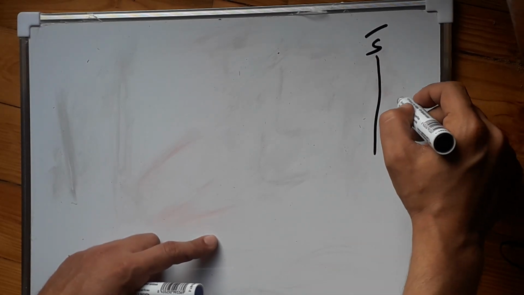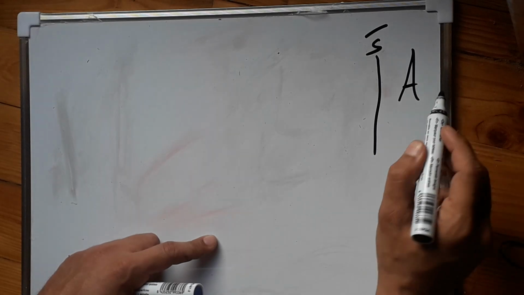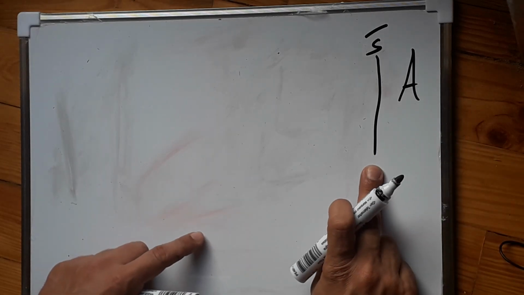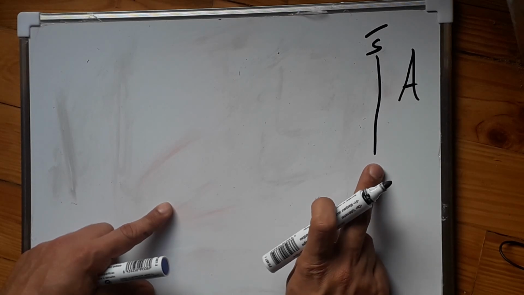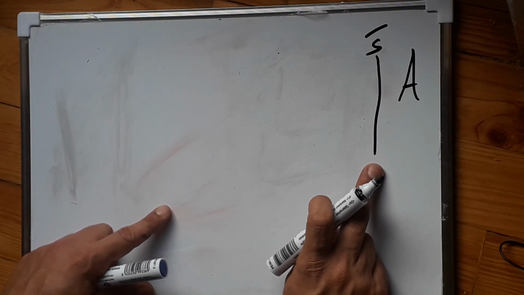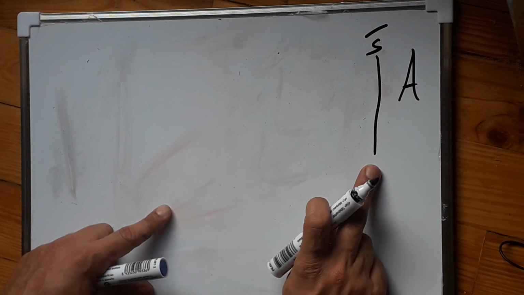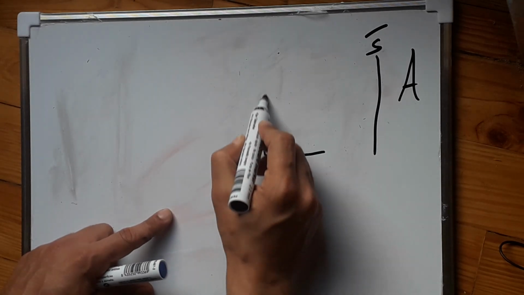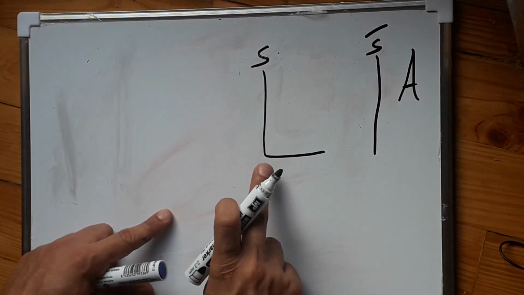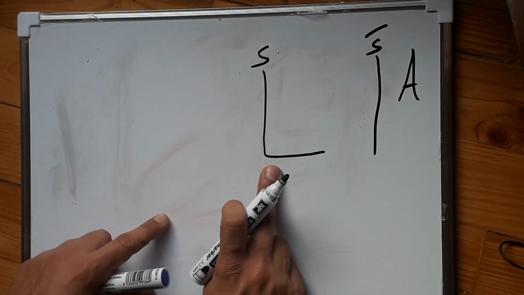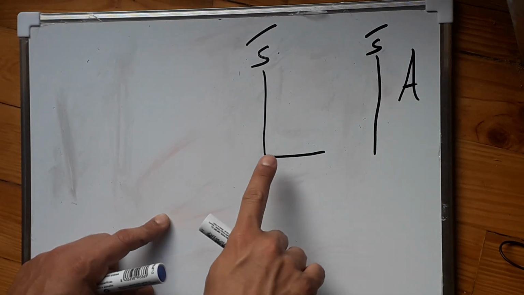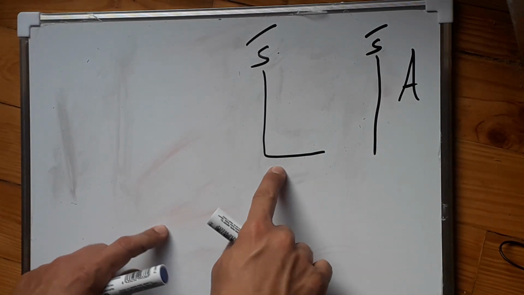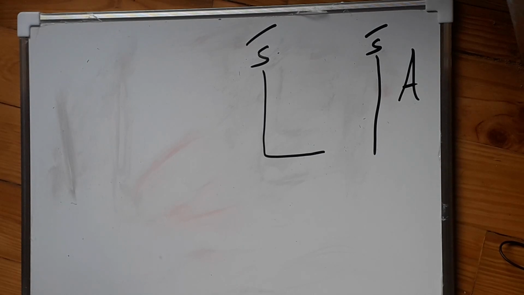It has the sound of A. It can be like this if it is in the beginning of the word, and it can be like this if it is in the middle or in the end of the word. Okay, so it's A, A, A, A. Okay, so let's check and let's see this word.